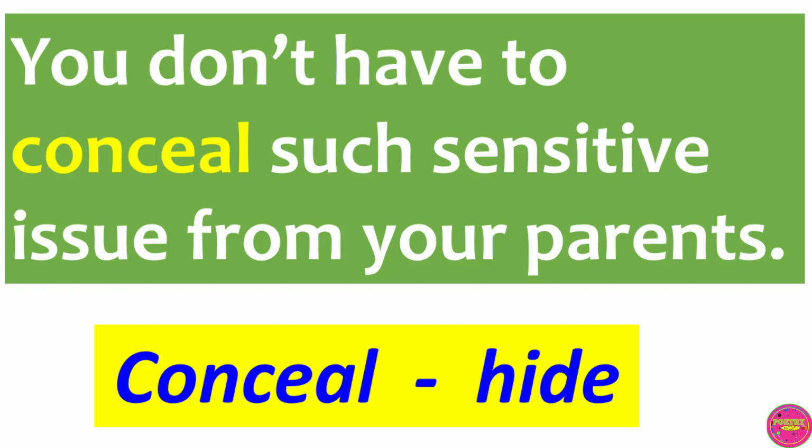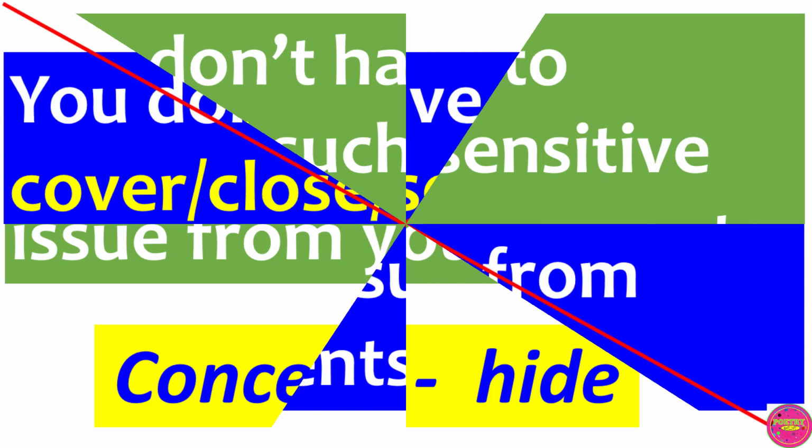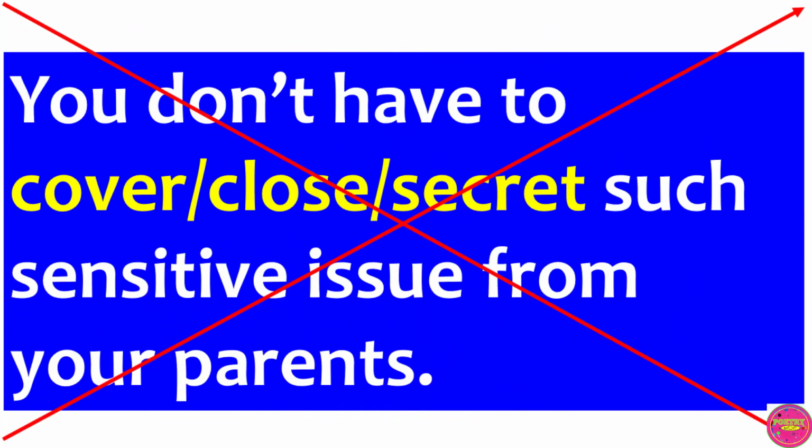You don't have to hide such sensitive issues from your parents. However, candidates who replace the underlined word with words such as cover, close, secret will be marked wrong.